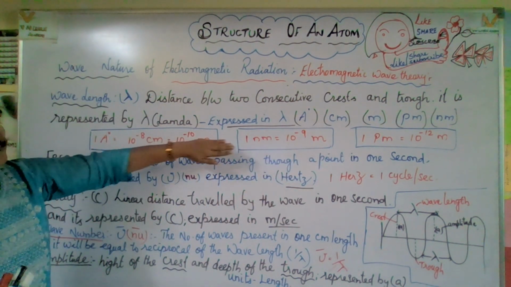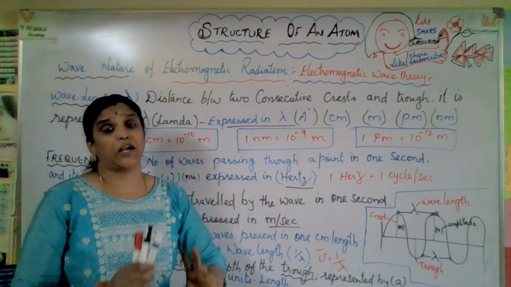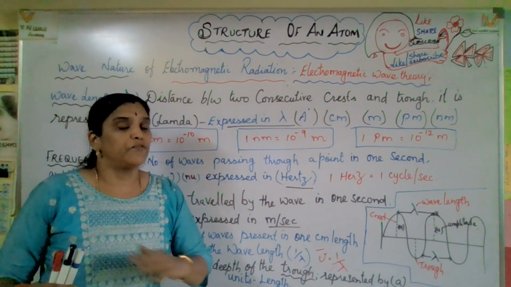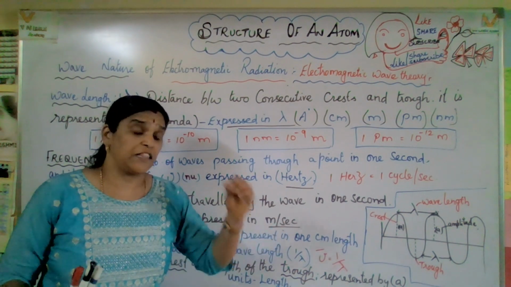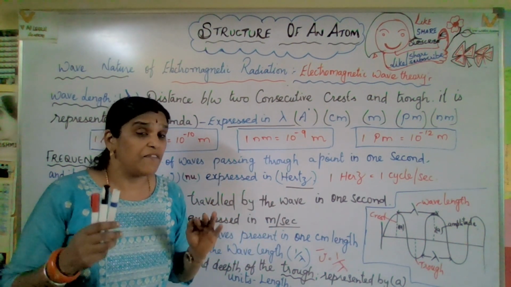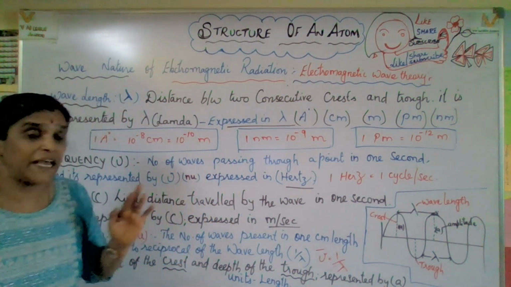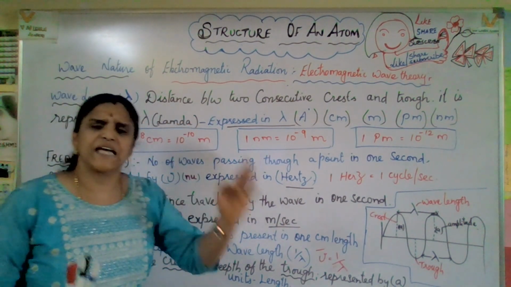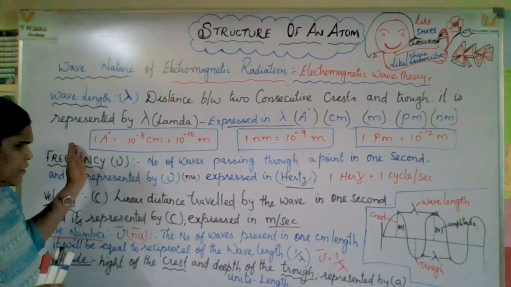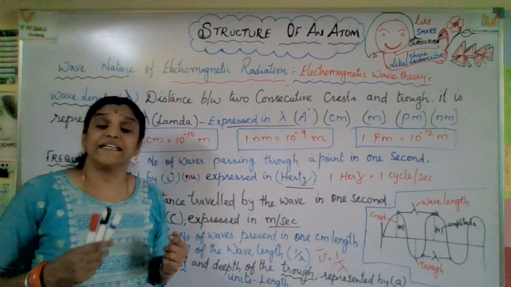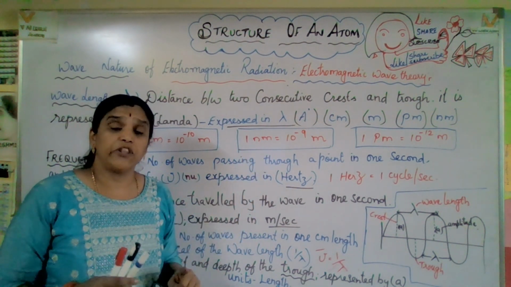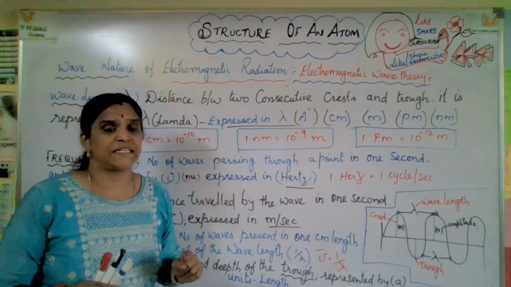Look at the units. Units are very important as you solve all the problems step by step. Finally, if you are not putting the unit, you are losing 1 mark. So units are very, very important. Please note down that length means it will be meter or centimeter. So Angstrom is how much? It is 10 to the power of minus 8 centimeter, or 10 to the power of minus 10 meter.